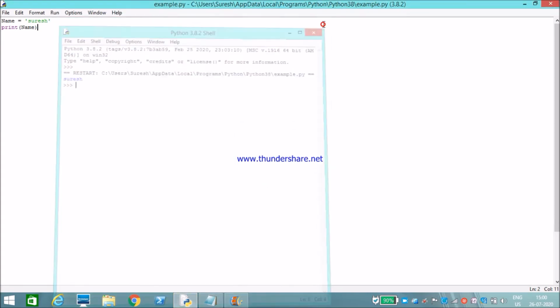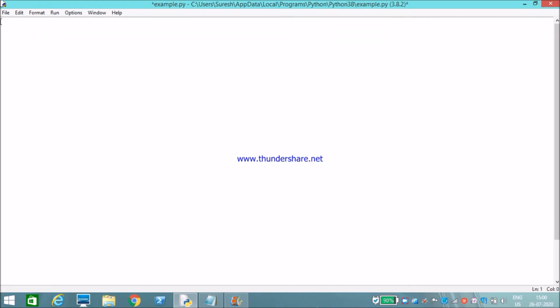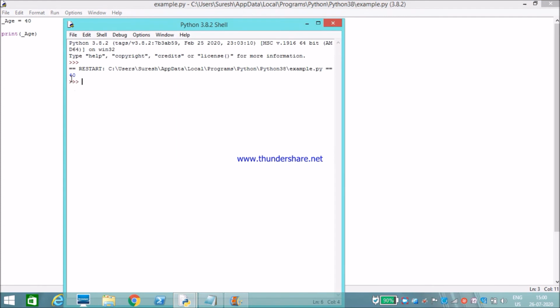Okay, it will print Suresh. Let's check with some underscore. Age is equal to 40. Let's check whether it will throw an error or not. Print address of age. So let's see, it has printed 40.